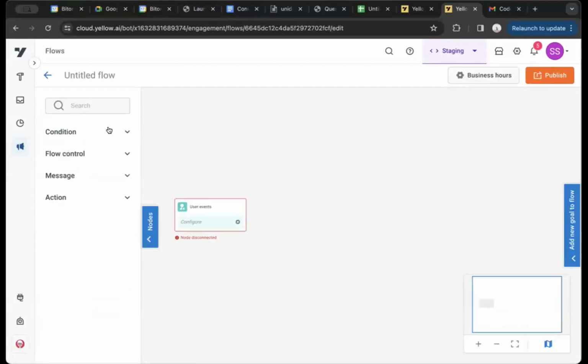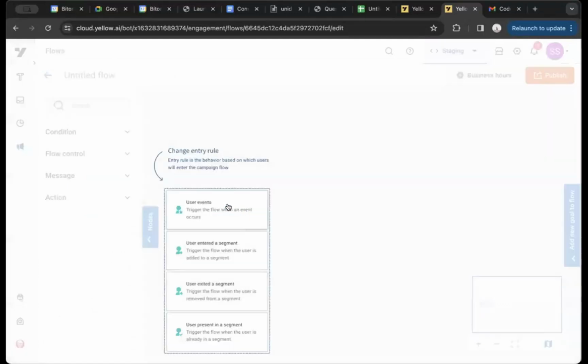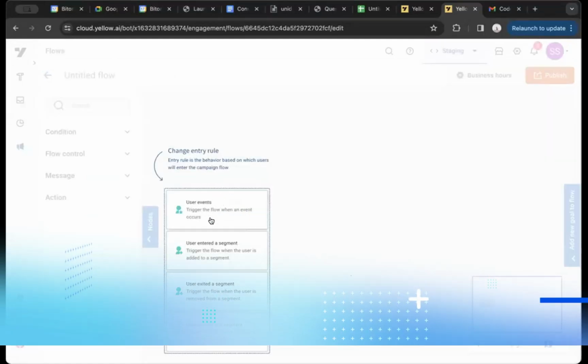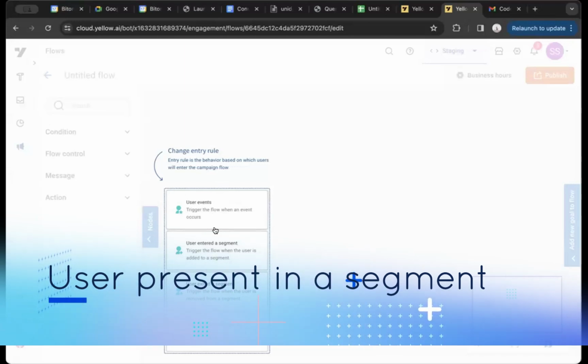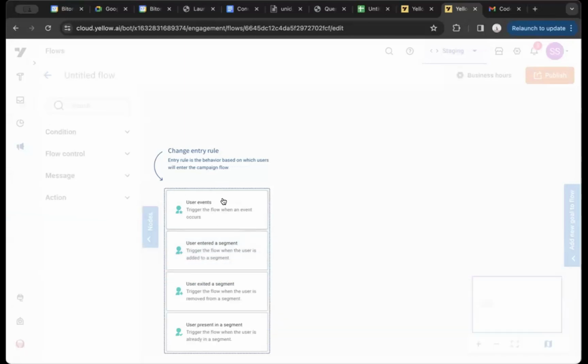As I mentioned, the entire interface that we have for Engage Flows is a canvas. We have such an interface in Studio as well. Having said that, we have 3 or 4 entry rules over here. If I have to divide campaigns, I think we can talk about primarily 2 major buckets. The first one is a segment campaign.